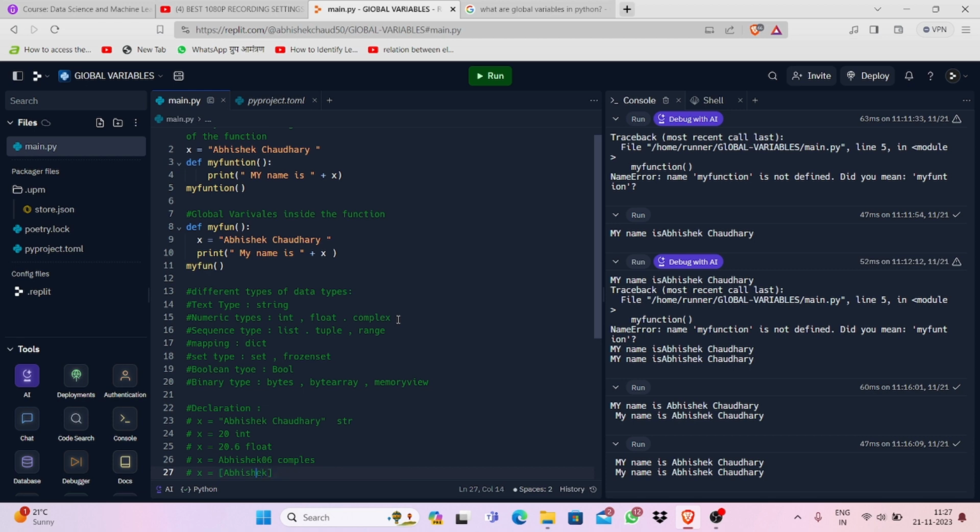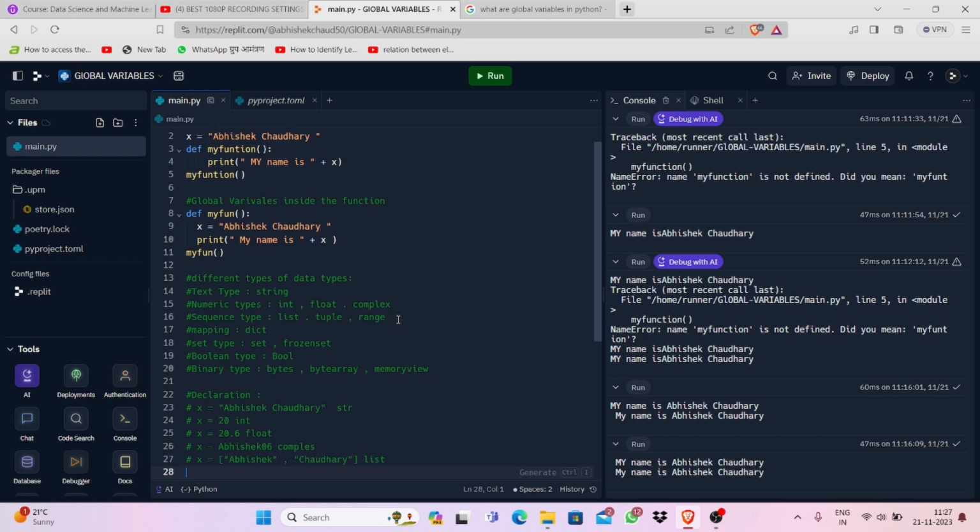You have to take one, like this, and now Abhishek Chaudhary. So guys, this is only a list. This is a way to declare the list.